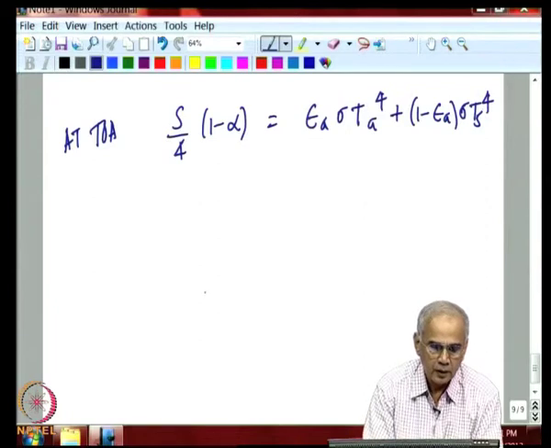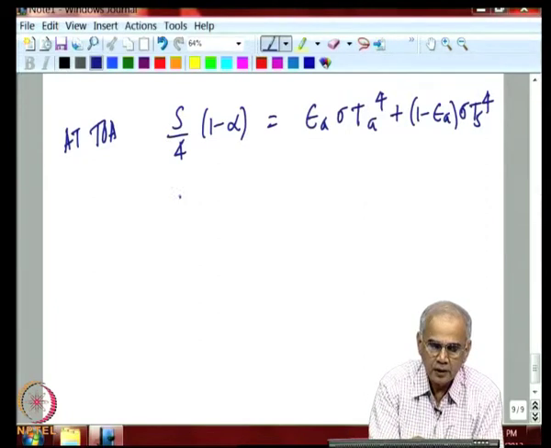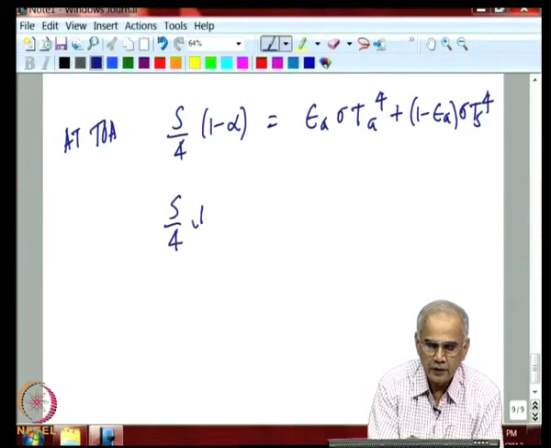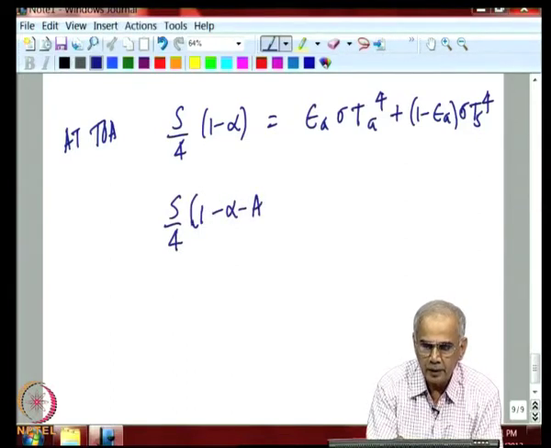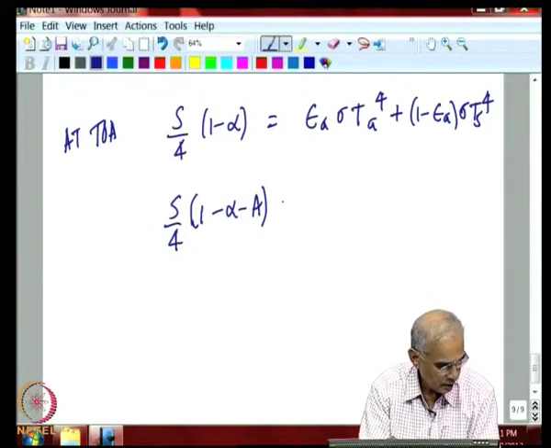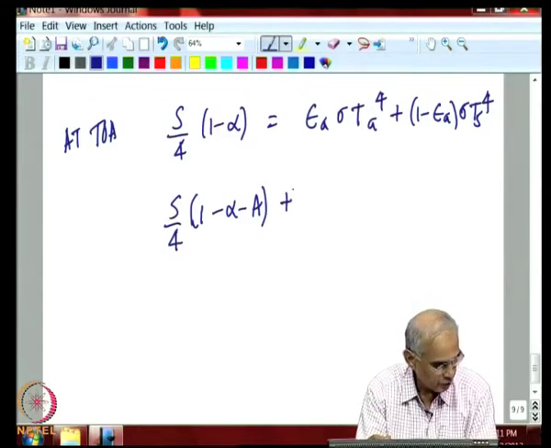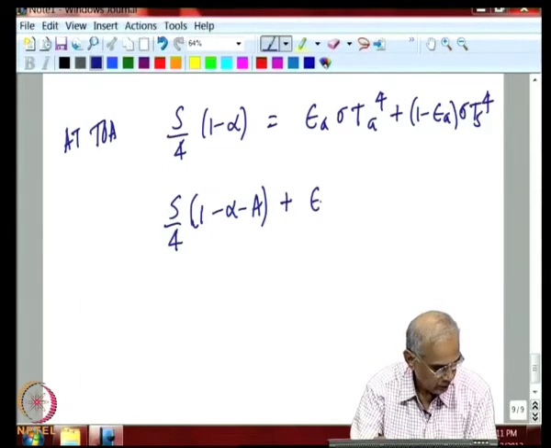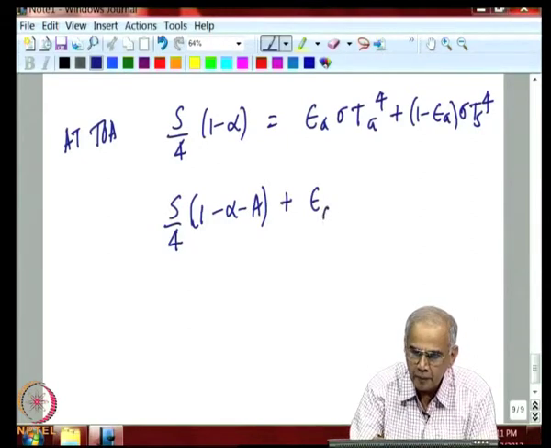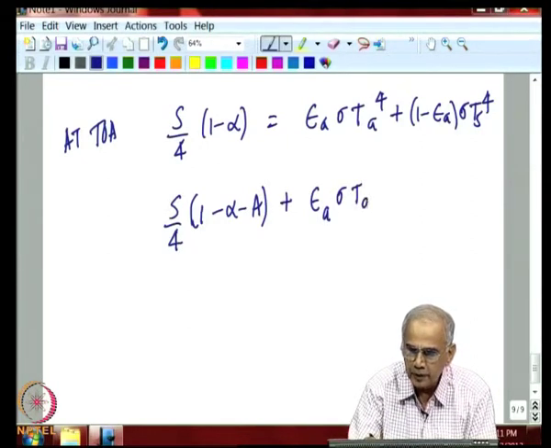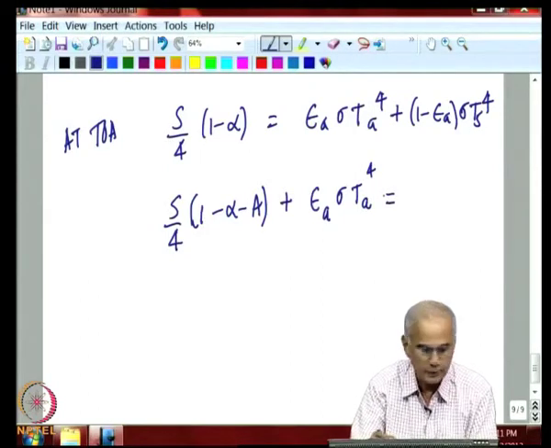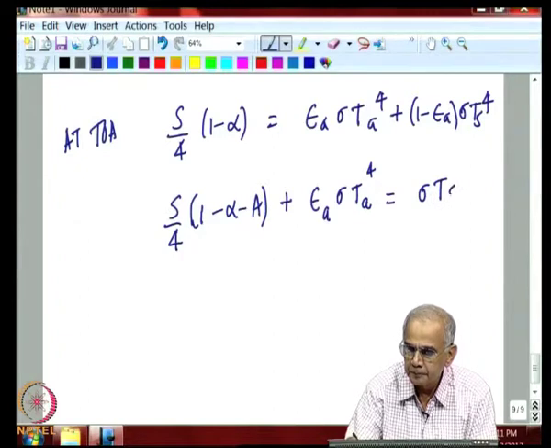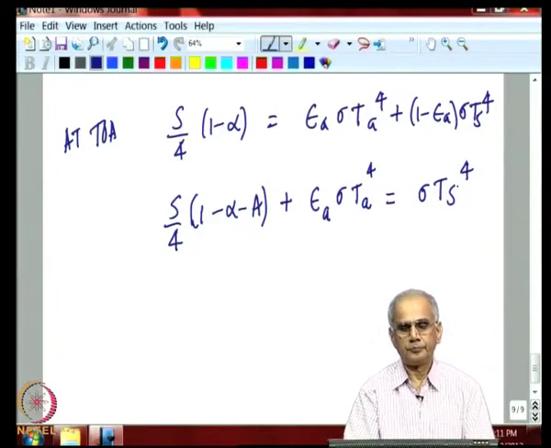Then at the Earth's surface, radiation coming in is after reflection and absorption by the atmosphere, plus we must also think of the radiation that is emitted downward by the atmosphere, which is absorbed by the Earth's surface, and this has to be equal to what is emitted by the Earth's surface.